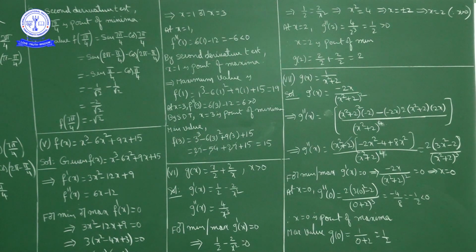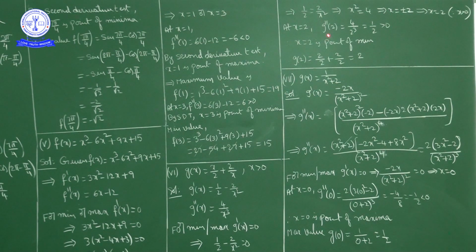Now verify the sign of g''(x) at x is equal to 2. So g''(2) at x equal to 2. g''(x) is 4/x³. So g''(2) is 4/2³, which is nothing but 4/8, which is nothing but 1/2, which is positive.